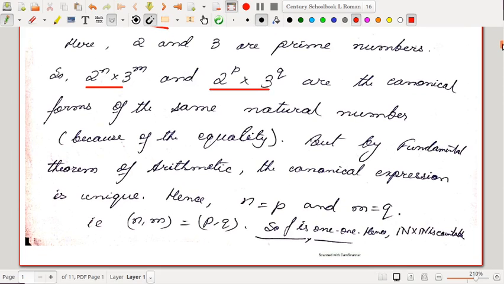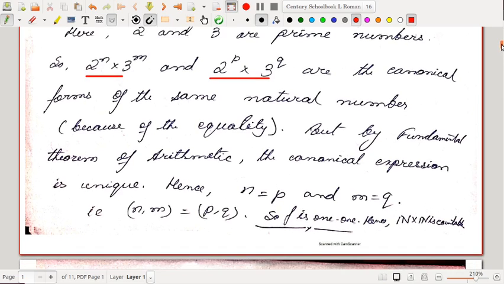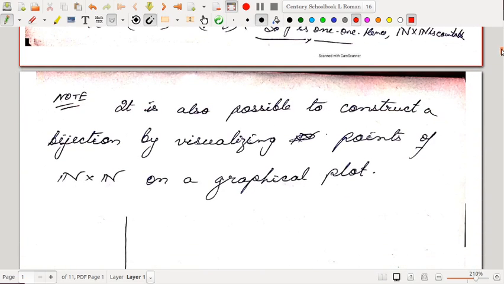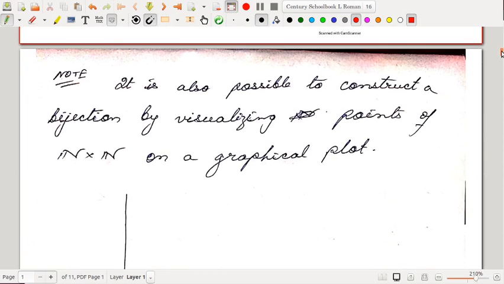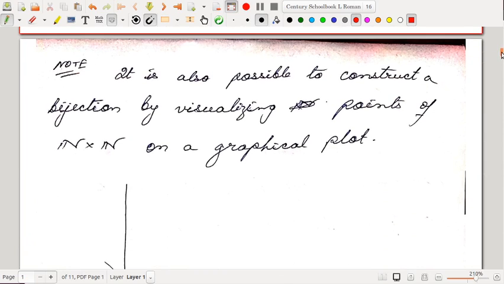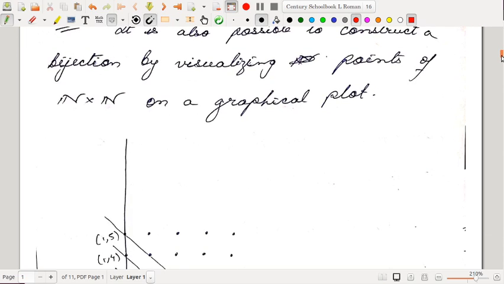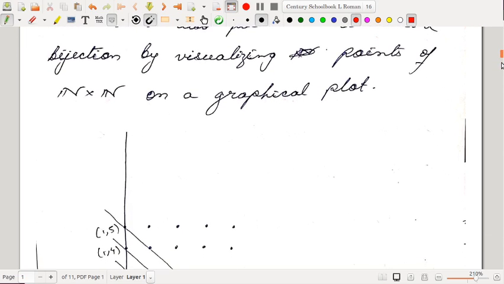Okay, so we can have a look at another visualization of this N cross N using a graphical plot, which will also help us to understand how there is a bijection between N and N by N.